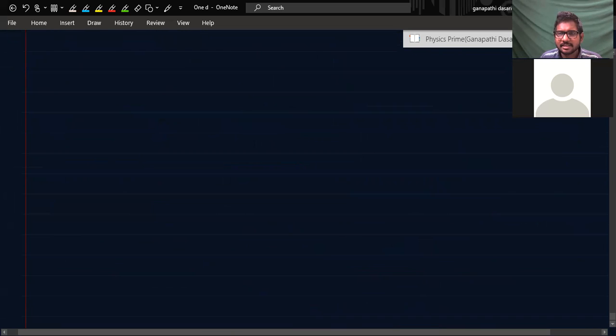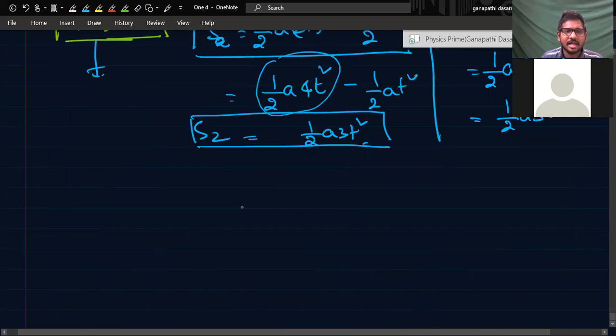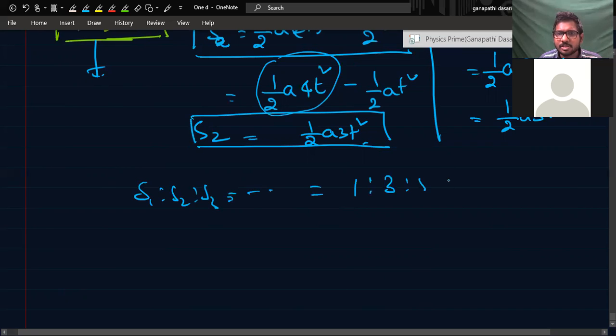Did you understand? Got it. So similarly, what is the answer here? S1, S2, S3 is equal to half AT square, half AT square, half AT square. If you cancel it, so on, if you get it, 1 is to 3 is to 5 is to 7 is to. This is the value.